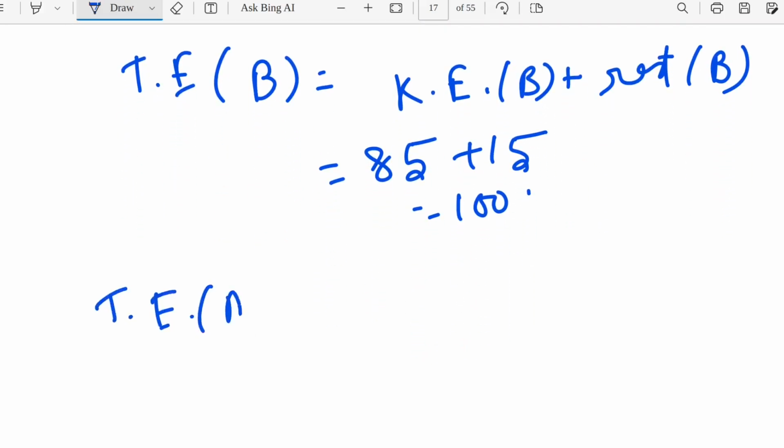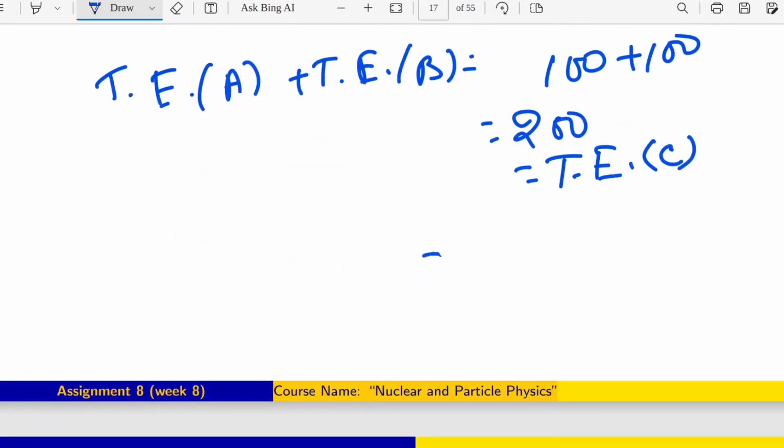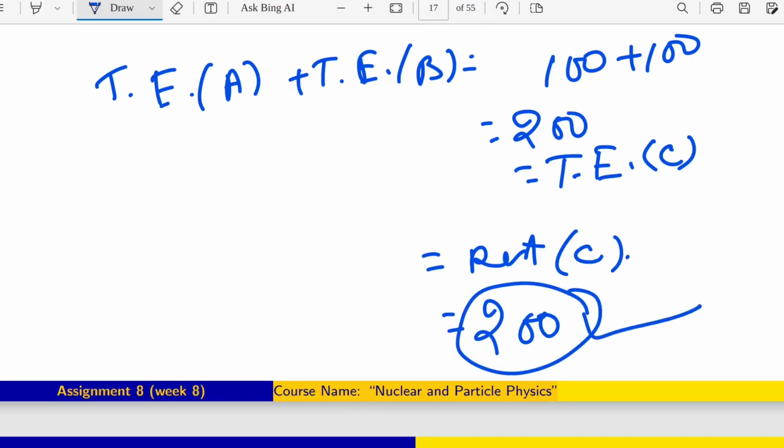The total energy of A plus total energy of B is 100 plus 100, which is 200, which is nothing but the total energy of C. And if it is at rest, then there is no kinetic energy, only rest mass of C. And obviously in the question it is given that rest mass of C is 200.